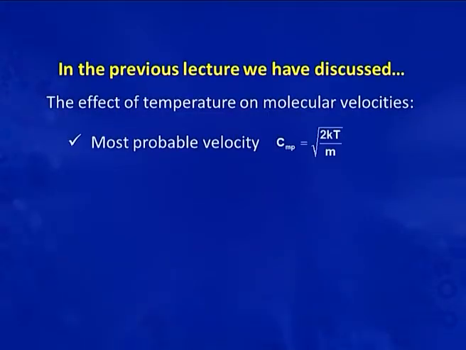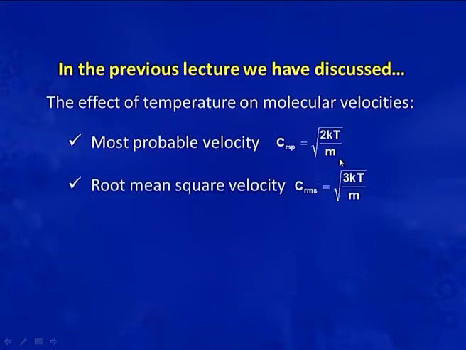Viewers, in the previous lecture series, we discussed the effect of temperature on molecular velocities, how the molecular velocities change with temperature. Then we discussed three types of molecular velocities. First one was most probable velocity. It is represented by the symbol C_MP, and C_MP is equal to root 2kT by m.